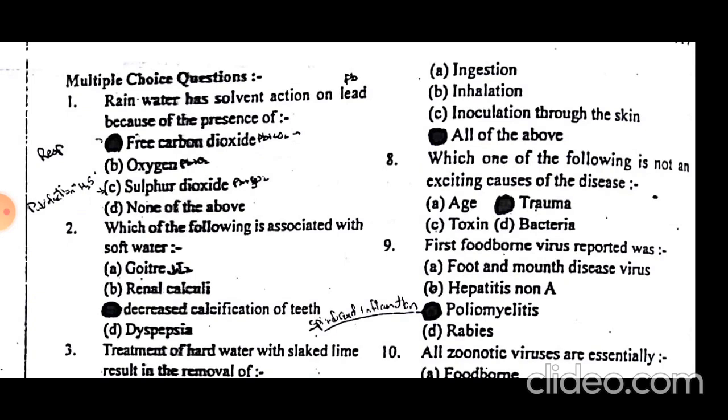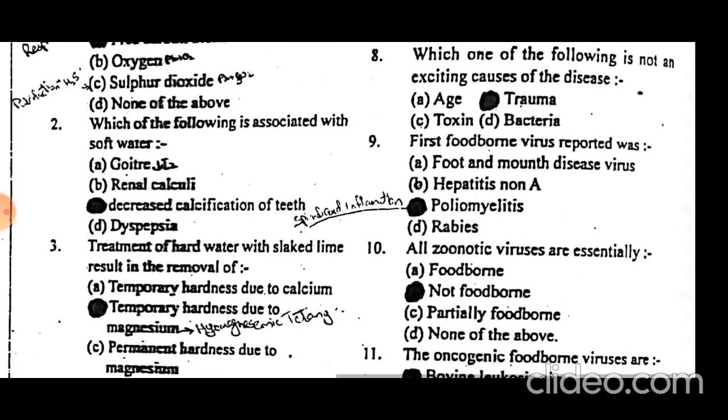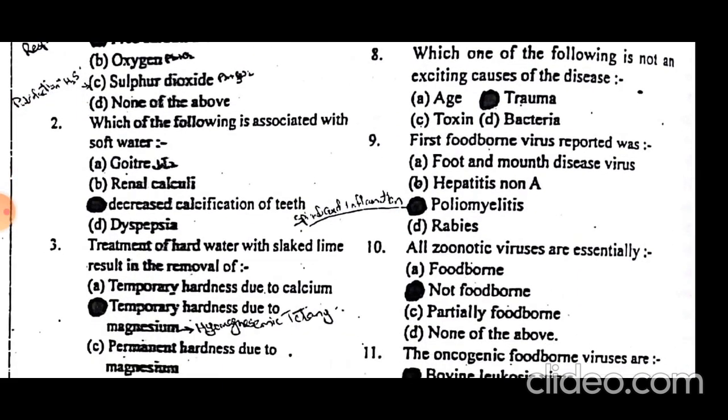Which of the following is not an exciting cause of disease? Exciting cause means a direct cause or the main cause. Trauma is not the exciting, main, or direct cause of disease. Age, toxin, and bacteria are the exciting or main causes of the disease.